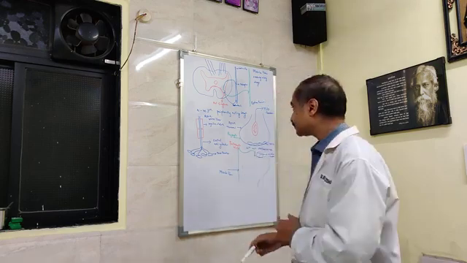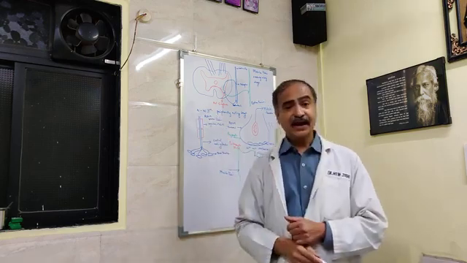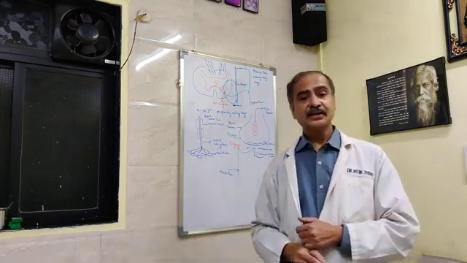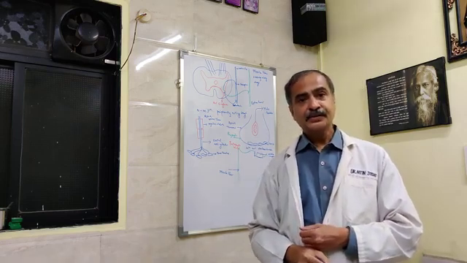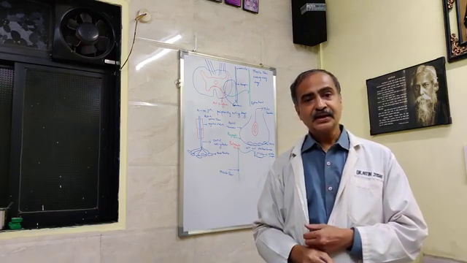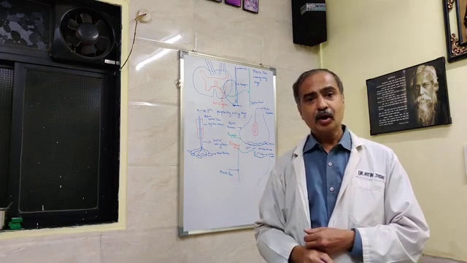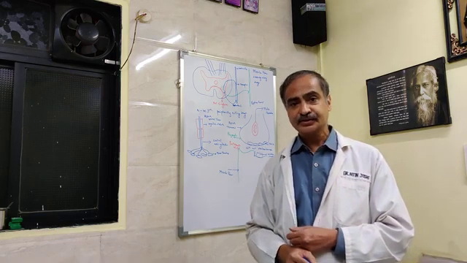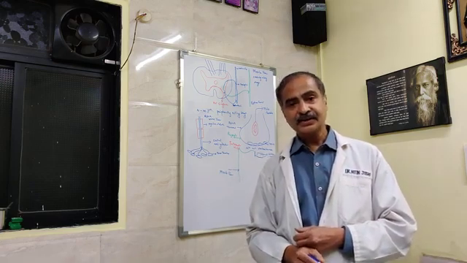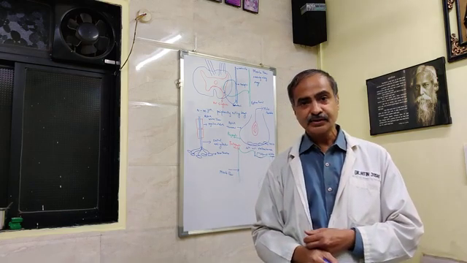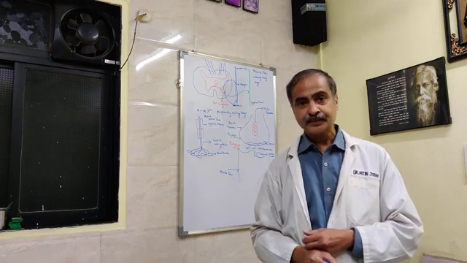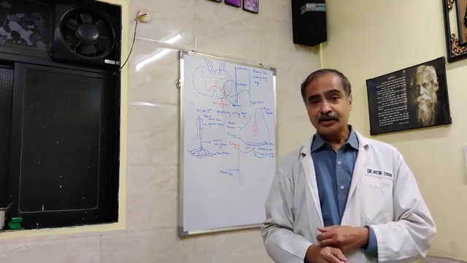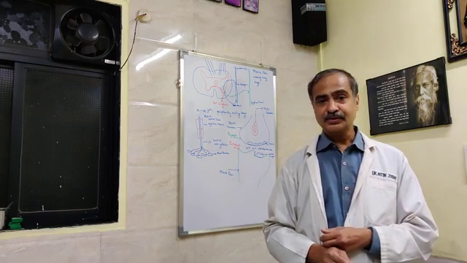Now we'll see how the peripherally acting skeletal muscle relaxants work. These peripherally acting skeletal muscle relaxants block the process of contraction by acting at the neuromuscular junction. They do not act centrally, and so there is no sedation or loss of consciousness. These drugs act at the neuromuscular junction.